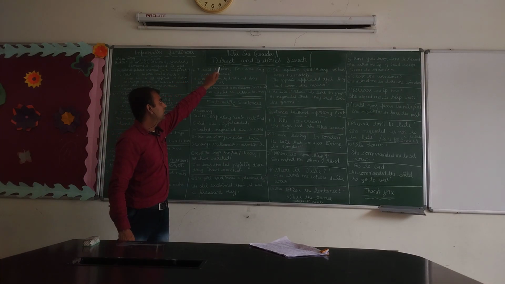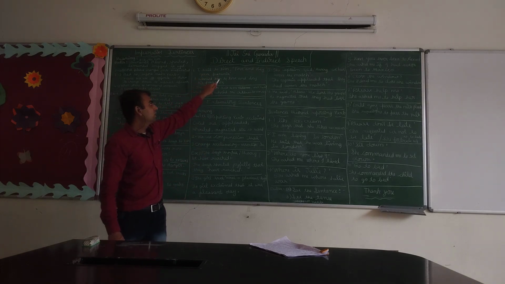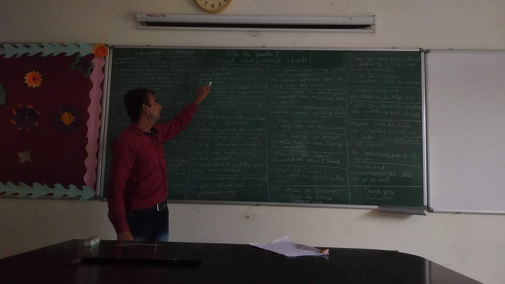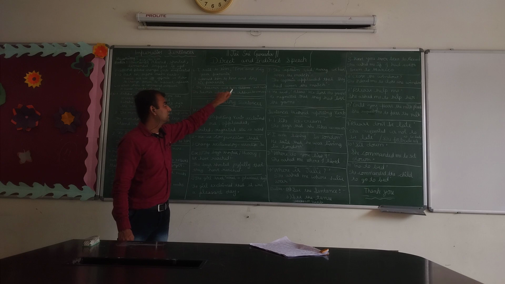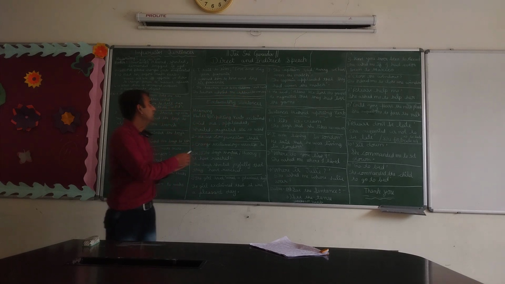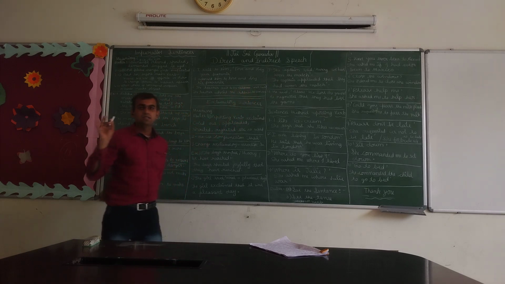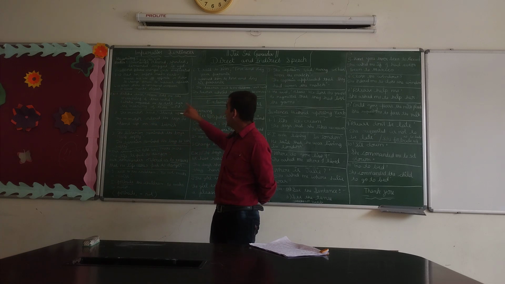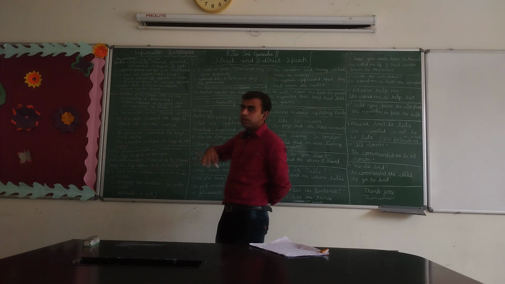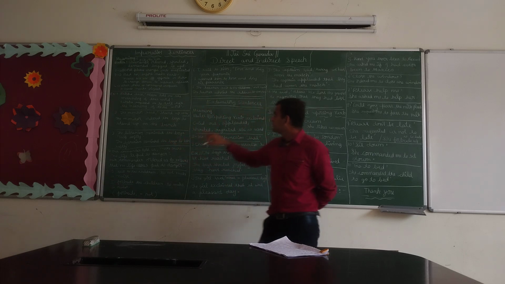I said to him, love and obey your parents. I advised him to love and obey his parents. Last one, the teacher said to the children, work hard. The teacher advised the children to work hard. Is it clear? This is about imperative sentences. There are many rules, so to know these rules, please go and watch my previous video so that you may know better.